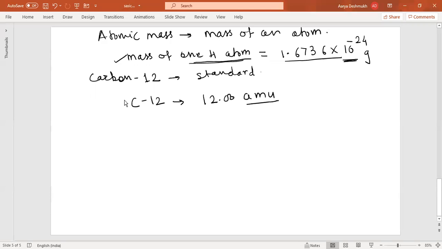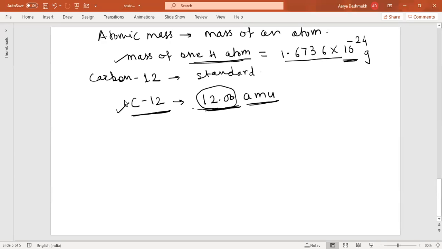All other atoms of the other elements are given a relative atomic mass compared to that of carbon. The masses of the atoms of all the other elements were compared in relation to this carbon 12.